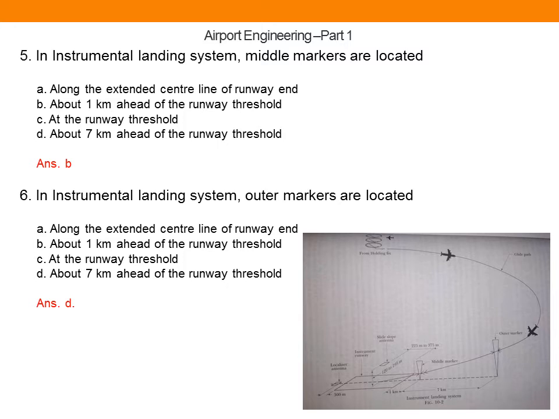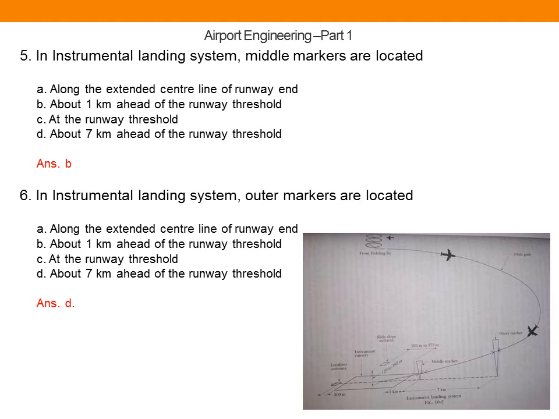Okay, as you can see in the figure, when the flight is coming along this glide path, first it will reach above this outer marker and then it will reach above this middle marker. Okay, when it reach above the outer marker, it means there is 7 km to the runway threshold.